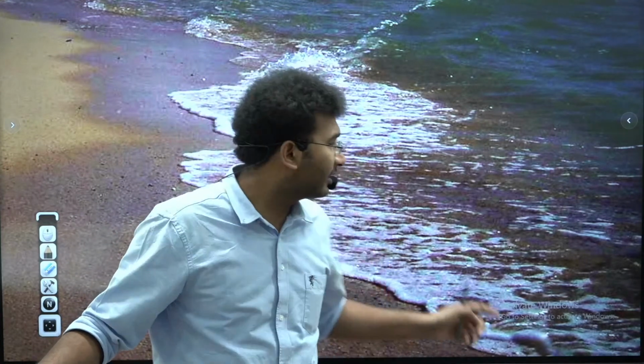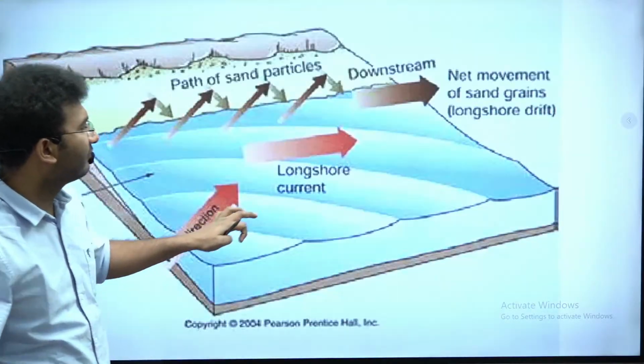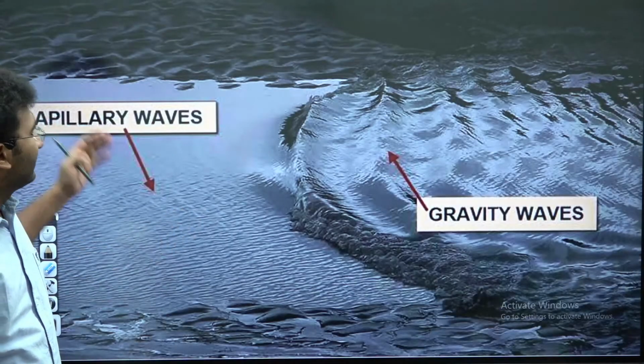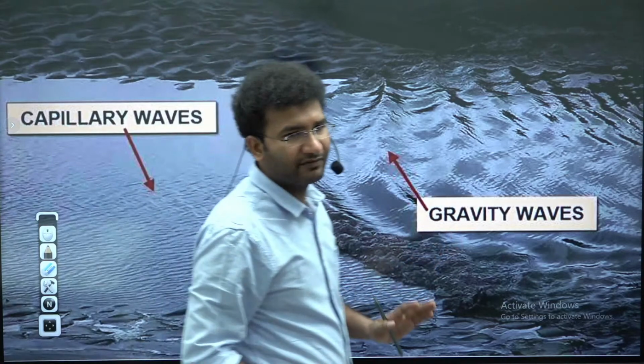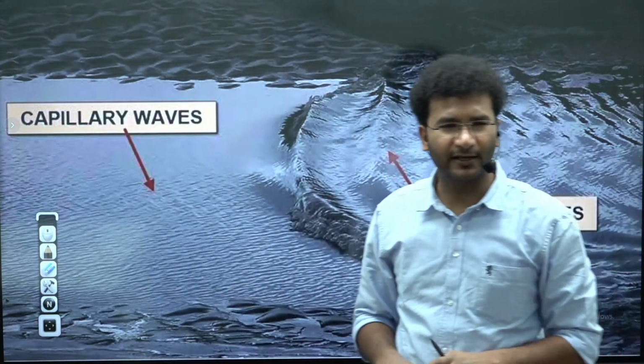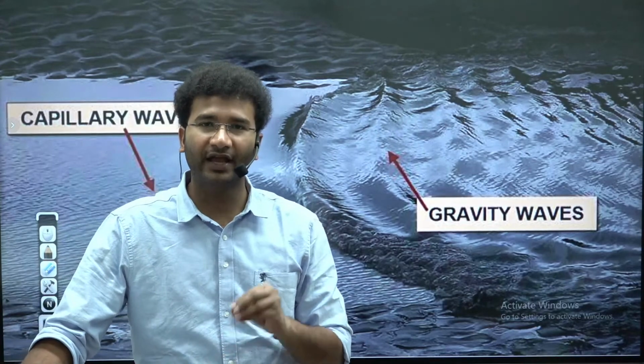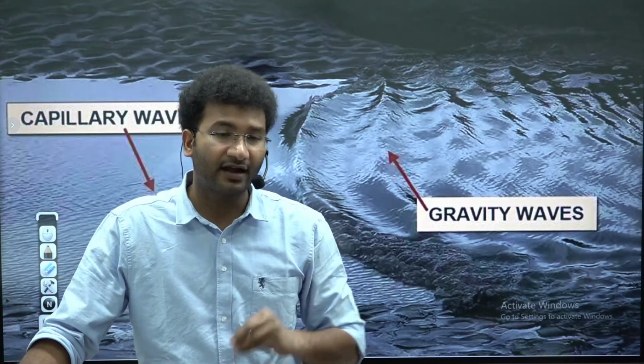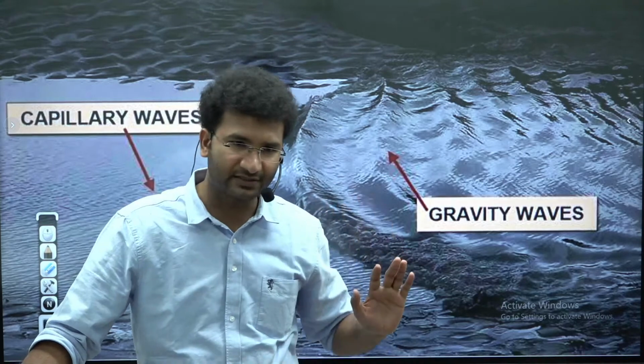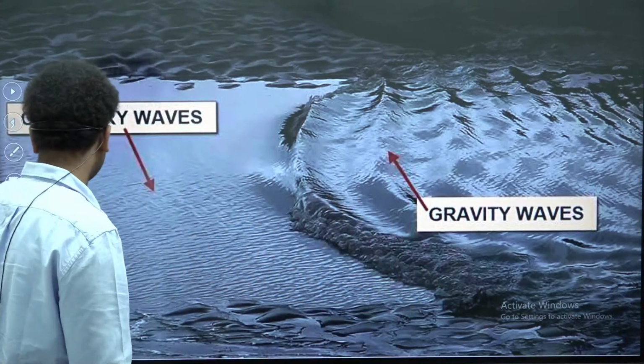See, there are different types of waves. There can be a seiche wave. There can be a gravitational wave. There can be a longshore wave. There can be capillary waves. There can be gravity waves. There are different types. So firstly, we have to understand what exactly a wave is and how the formation of the wave takes place. So let's quickly get into this.